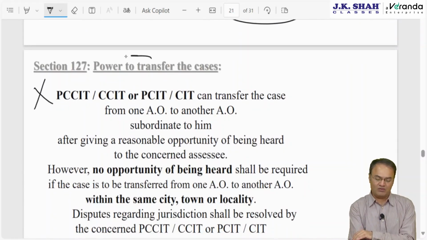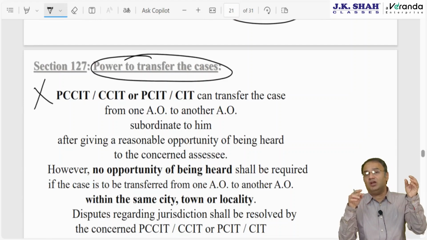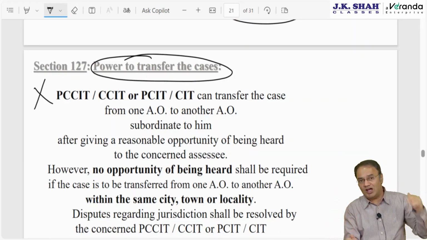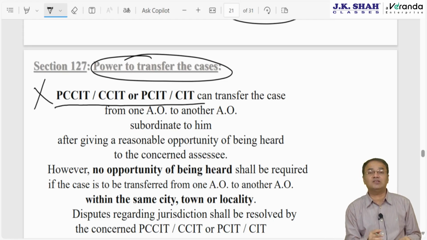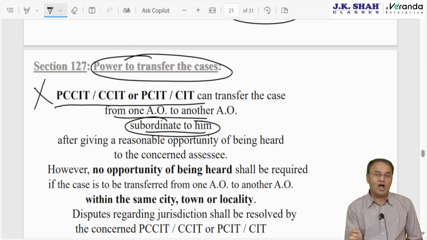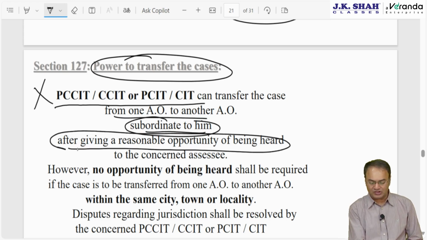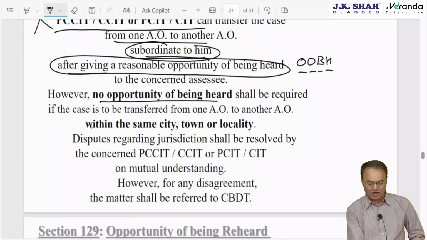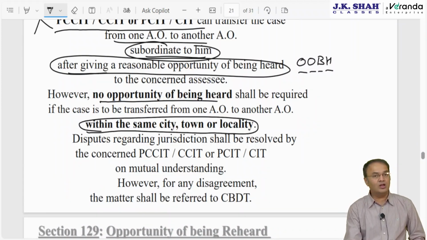Section 127, again an important power, the power to transfer the case. It says one AO cannot transfer the case to another AO on his own. Transferring of the case can be done only by a higher authority: CIT, CCIT, PCCIT, PCIT can transfer the case from one AO to another AO subordinate to him. After giving a reasonable opportunity of being heard to the assessee, I call it OOBH. However, no opportunity is required if the case is to be transferred from one AO to another AO within the same city, town or locality.